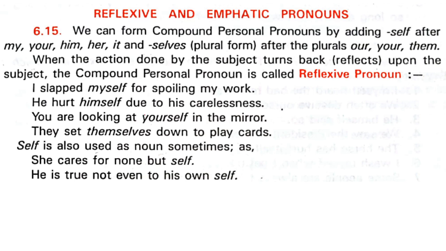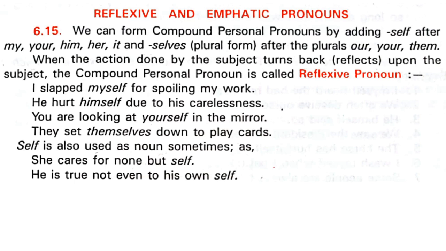Now the reflective and emphatic. Emphatic means giving emphasis. We can form compound personal pronouns. Let us see what is this compound. With the hyphenated word. Hyphenated word is called compound word.